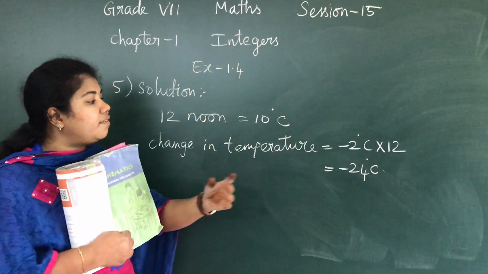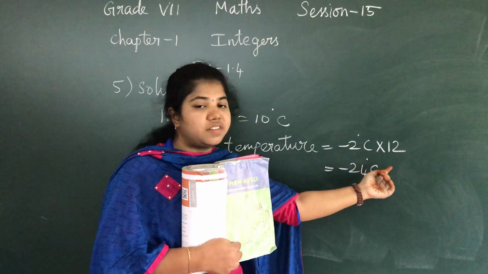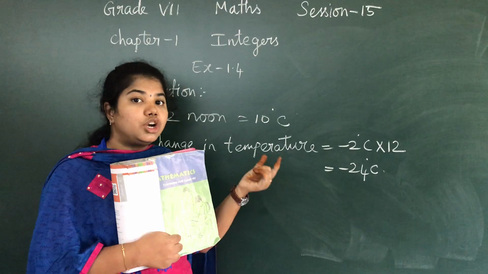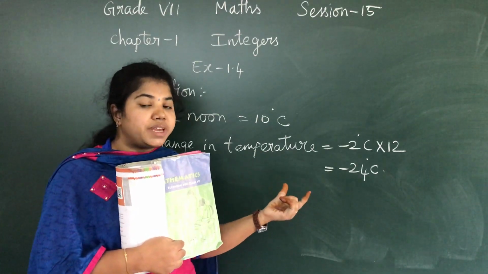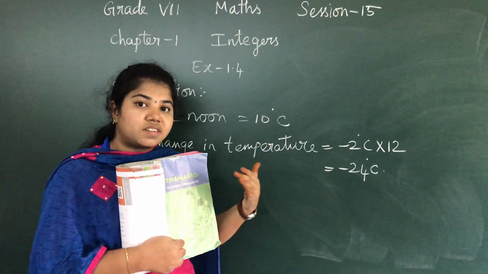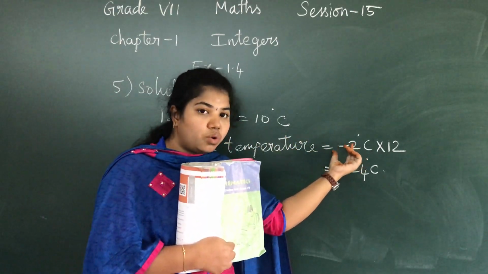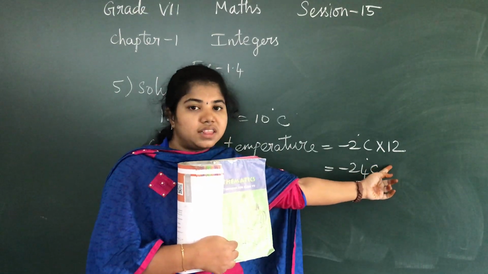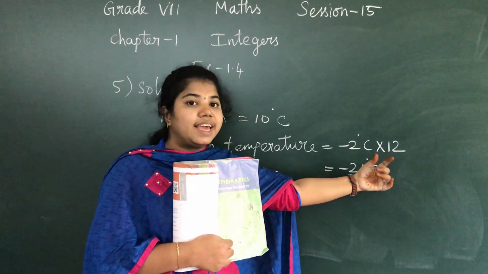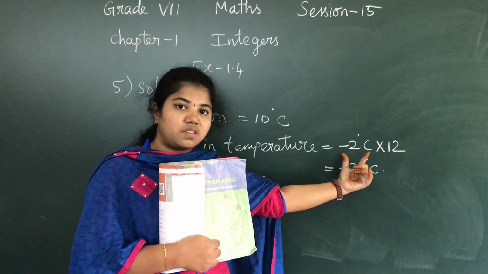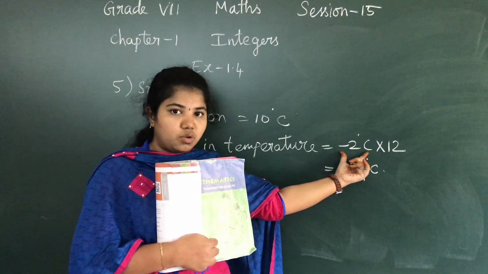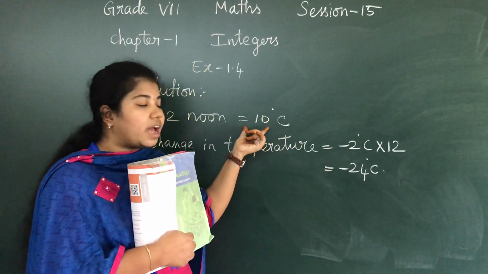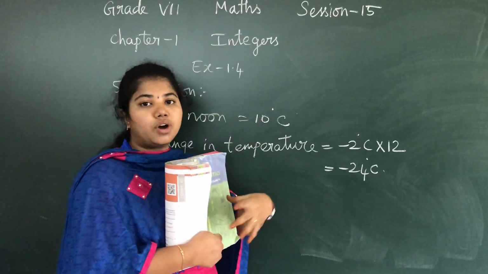Now why do I have to multiply -2 degrees Celsius into 12? The rate of decrease in temperature is 2 degrees Celsius below 0, which means it is reducing. 2 degrees it is reducing. So if it reduces 2 degrees from 12 noon to 12 at midnight, I have 12 hours in between. So I am multiplying 12 into the rate of decreasing, which is 2 degrees Celsius below 0. So I have to write -2 degrees Celsius. So it is -24 degrees Celsius. Now actually the temperature at 12 noon is 10, right? So we are going to subtract.